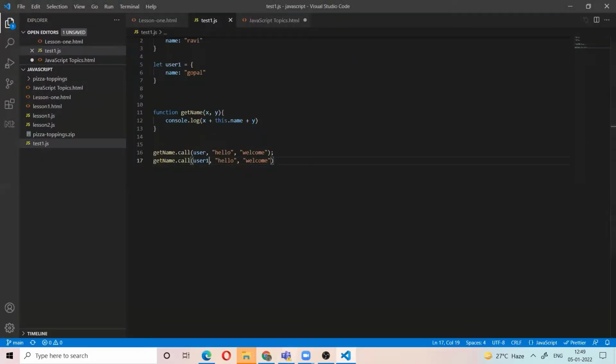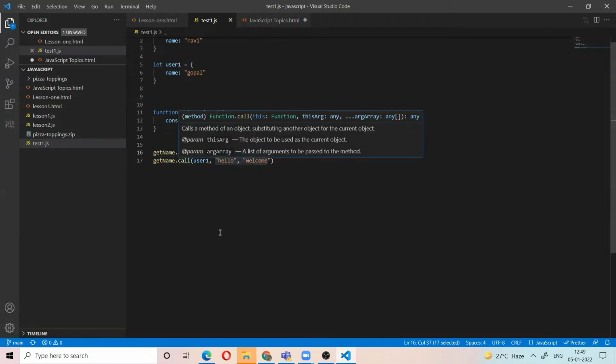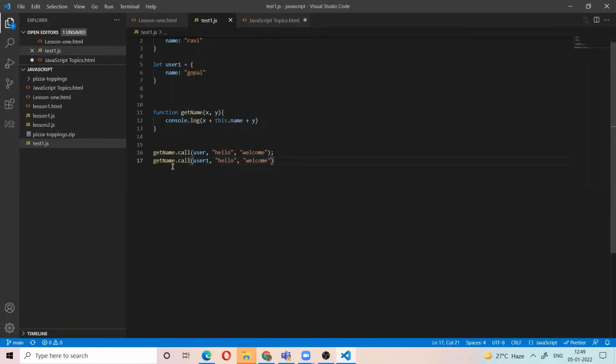If you want to call a function on an object and pass the parameters comma separated, then use call. If you want to pass the parameters as an array, then you use apply. So what is the difference between call and apply? You can apply a function on an object; if you pass the arguments comma separated, it is the call method. You can pass the arguments as an array for the apply method.